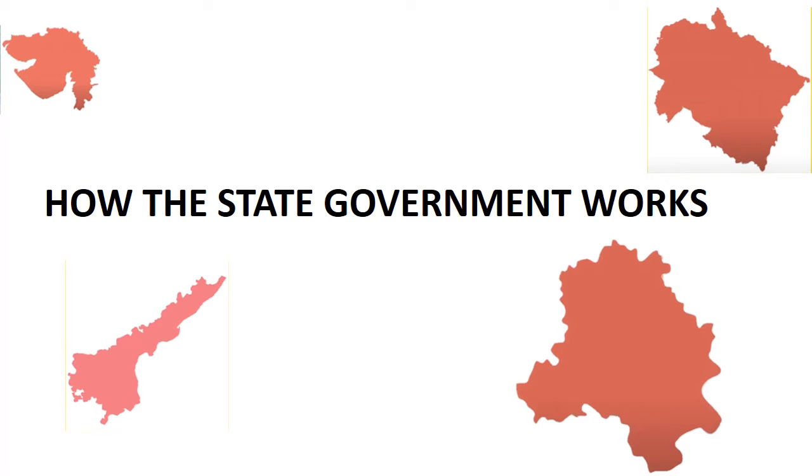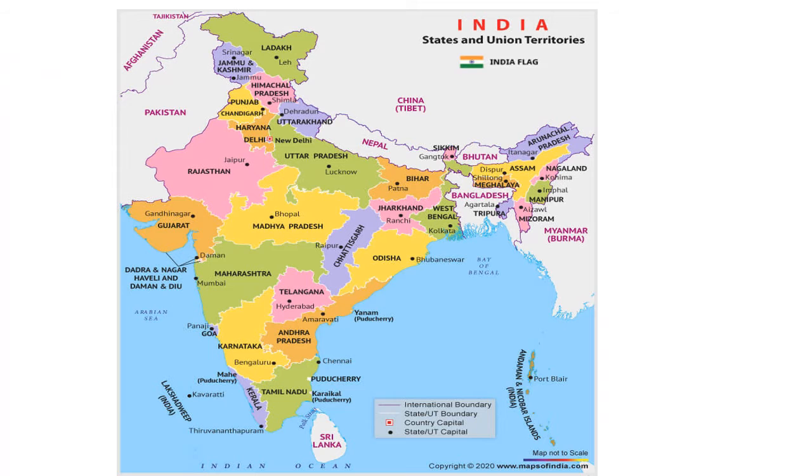Welcome back, children. Today we are going to start with the third chapter of your civics lesson, standard 7th, how the state government works. Children, India is the largest democracy. It is a huge country which has 28 states and 8 union territories. How is this large country governed or administered? There has to be a proper system of governance so as to avoid chaos in the country. So let us look into how our country is governed.